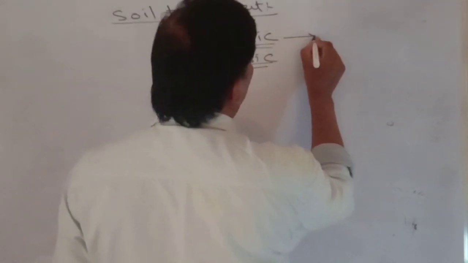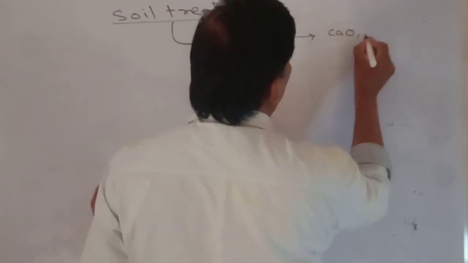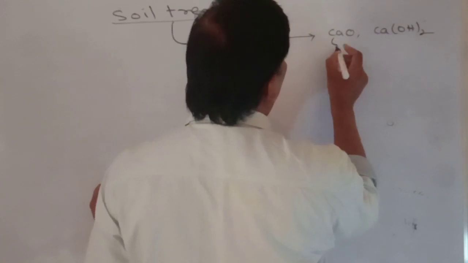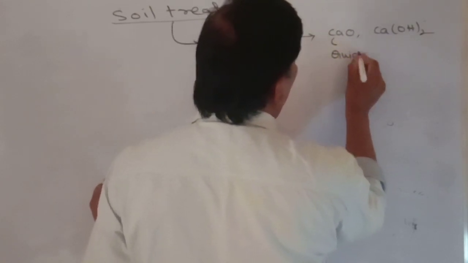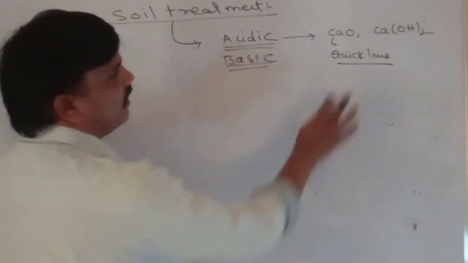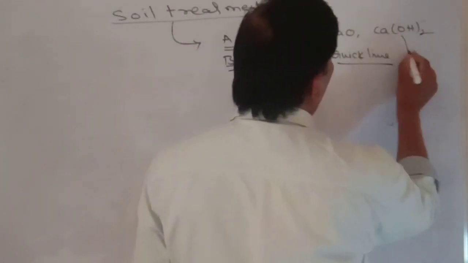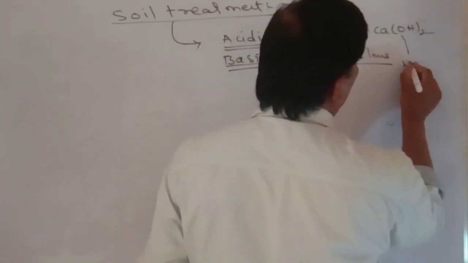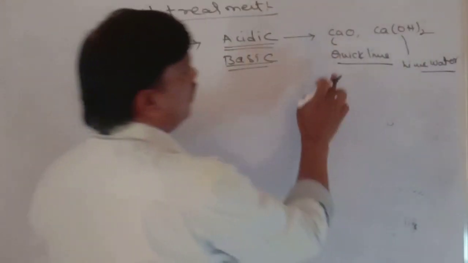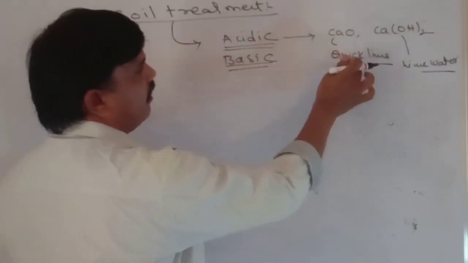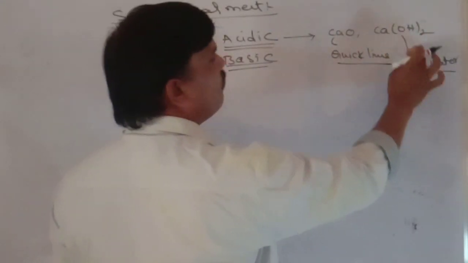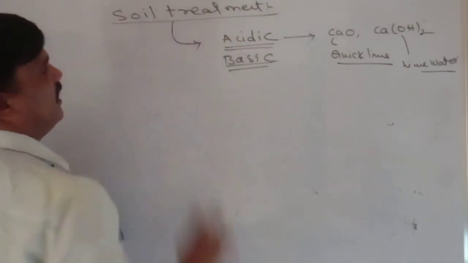If the soil is acidic, just use calcium hydroxide or lime water. Calcium hydroxide is also known as quicklime, which is very important. What is the chemical component of quicklime? Quicklime means calcium oxide. Calcium hydroxide, as we already know, is lime water. Lime water means sunnamu neeru. Quicklime means podi sunnamu. Calcium hydroxide is lime water, sunnamu neeru, used when the soil is acidic.